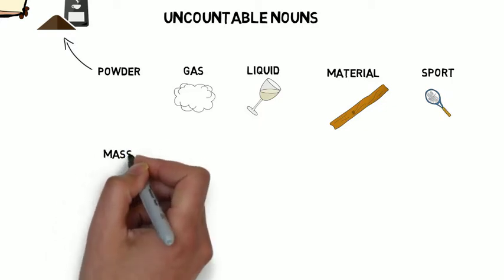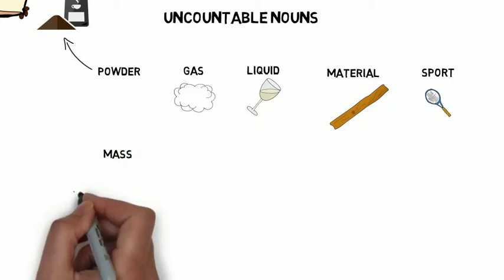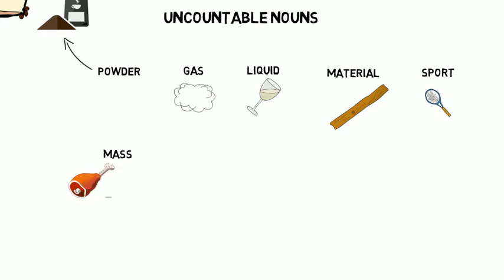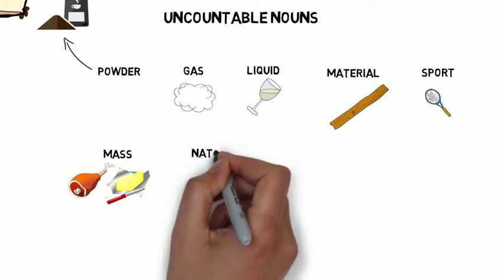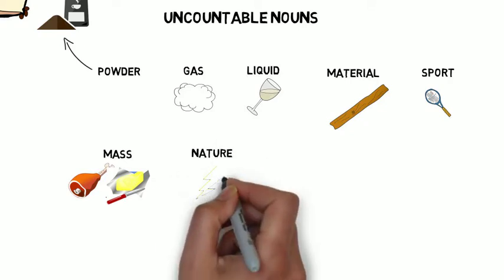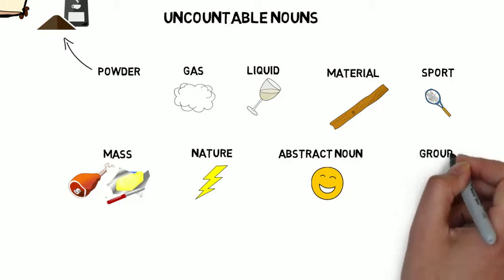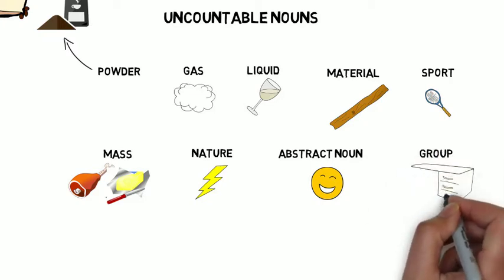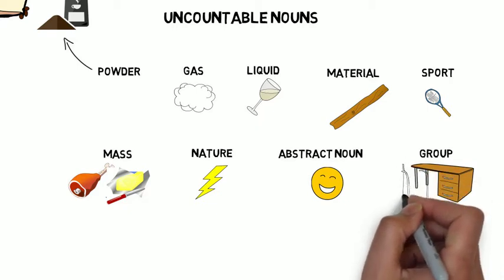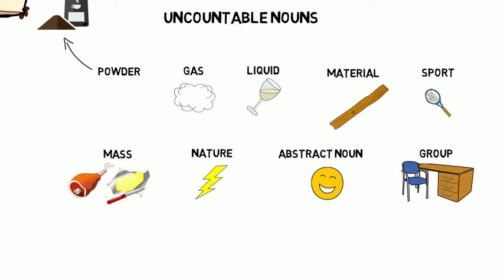Things that come in lumps or blobs, which we call mass nouns. This includes things like pork, bread, and butter. Things in nature, like wind, rain, and lightning. Abstract nouns, like happiness and peace. Groups of nouns. For example, tables and chairs are countable, but together they make the furniture group, which is uncountable. So we can say two chairs, but not two furnitures.